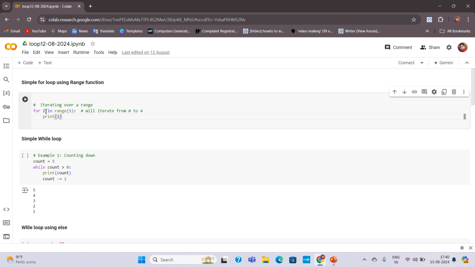I have written here i, and in range, what is range? Range is a function which is going to run the loop based on some certain condition. In this case, I have written for i in range 5, and I am going to print the value of i. In this case, what is going to be printed? The value will be printed from 0 to 5. Let me show you. I'll run this one.